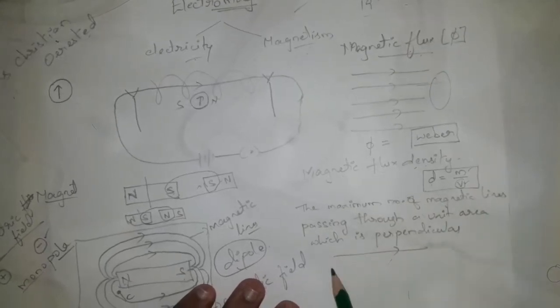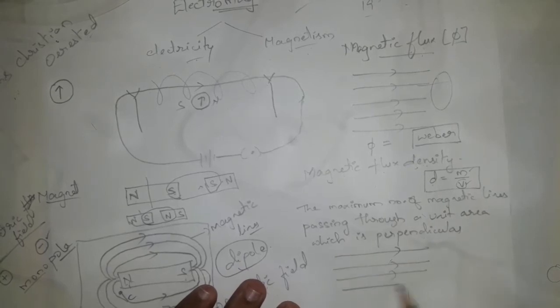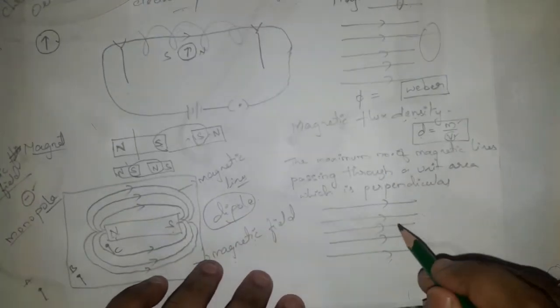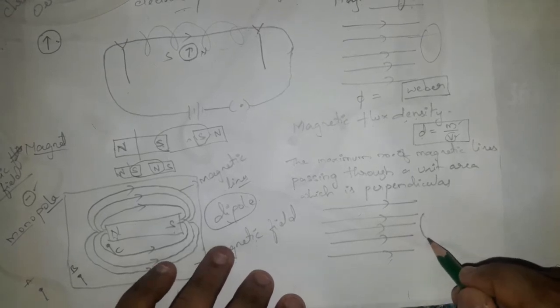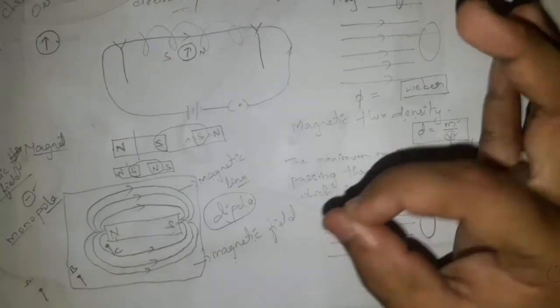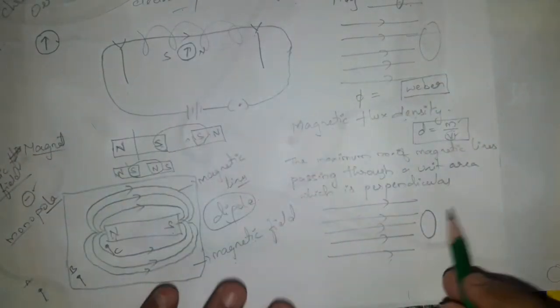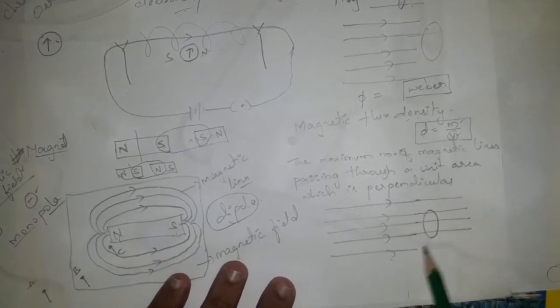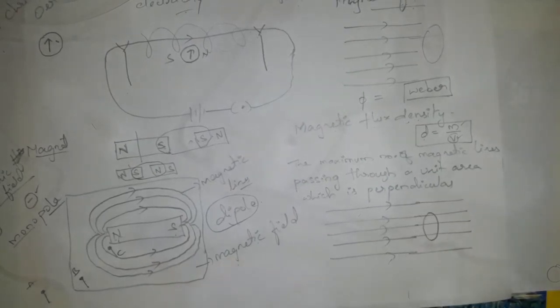Suppose these are the magnetic lines. These magnetic lines are passing through a certain area. Assume this is a circle and the lines are passing through it like this. Can you tell me how many lines are passing through that area?